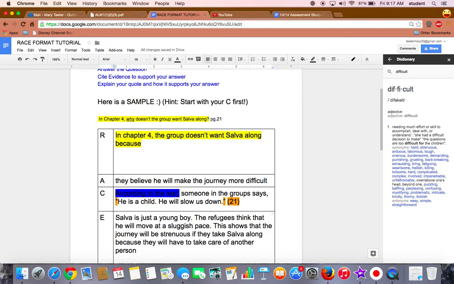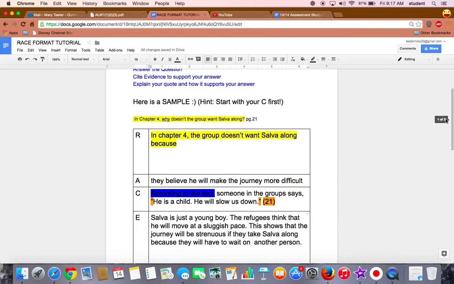Or they will have to wait on another person, since we're talking about the pace that he moves at. And that is how you do RACE format.